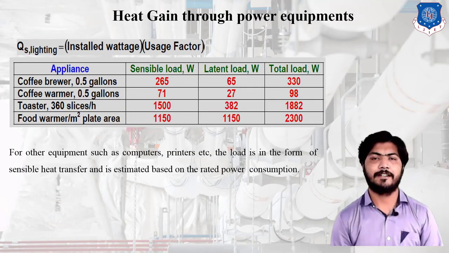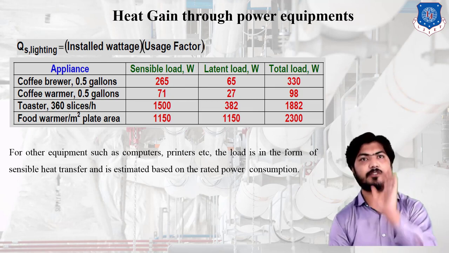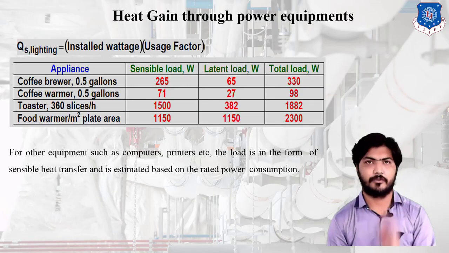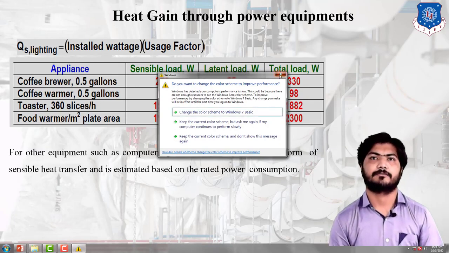Next is heat gain through power equipment. There is one formula for calculating the amount of heat from power: Qs equals the installed wattage, that is, the total or cumulative wattage of lights, fans, etc., multiplied by the usage factor.